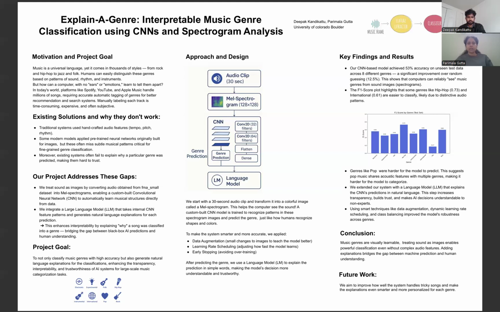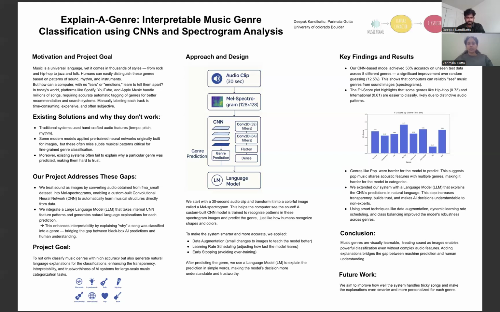Coming to our results, our custom CNN achieved a test accuracy of around 53%, which is a solid improvement over random guessing. Some genres were easy to classify, like hip hop, where the model achieved an F1 score around 0.73. Similarly, genres like international music also performed quite well. However, some genres like pop were trickier. Pop music often blends characteristics from other styles, making it harder even for humans to pin down sometimes. So it's not surprising that the model found it a bit confusing.